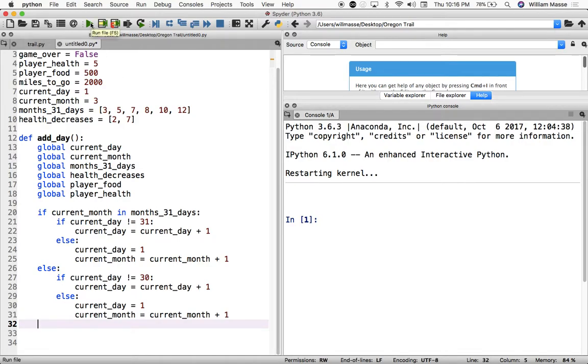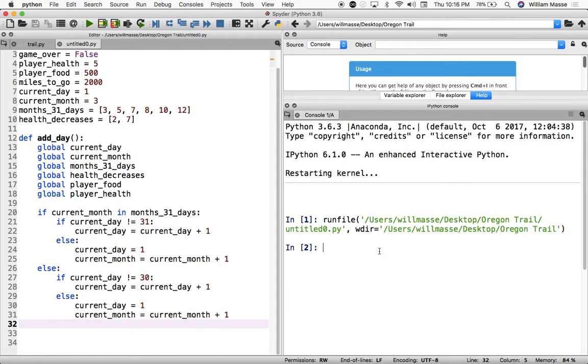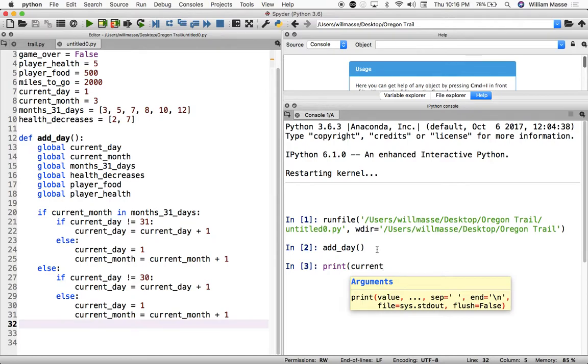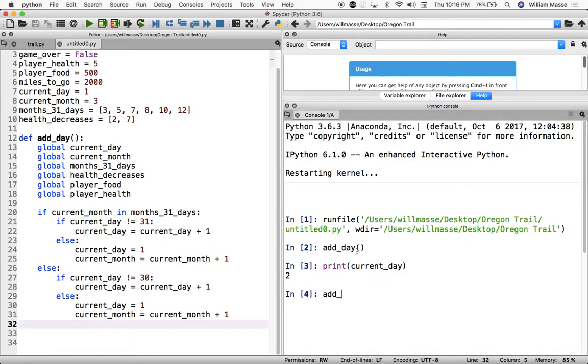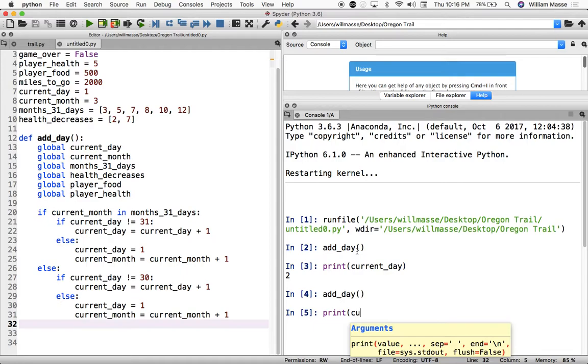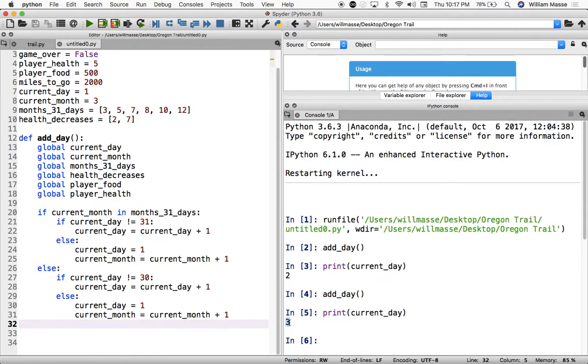We could hopefully even test it out by calling add day. Let's see if it works. Oops, we actually won't know if it works unless we print out current day. So let's print out current day. We'll see what day it is. It's the 2nd. Now let's add a day and print out current day. And we should see that it's now the 3rd. So this works. Perfect.